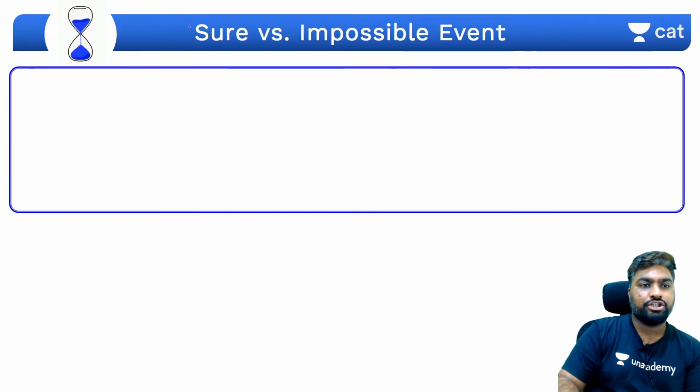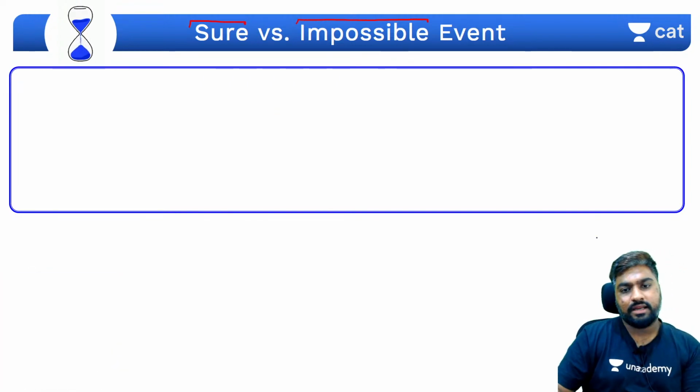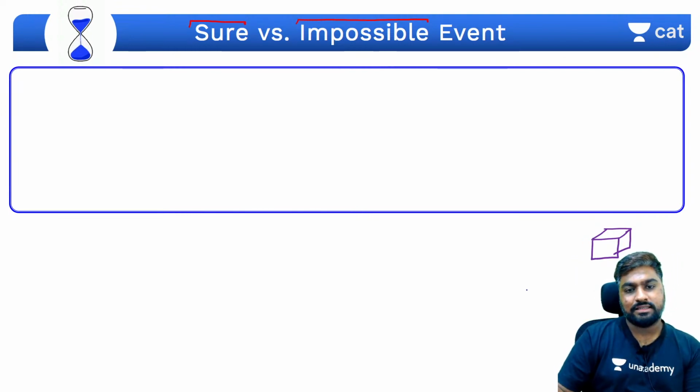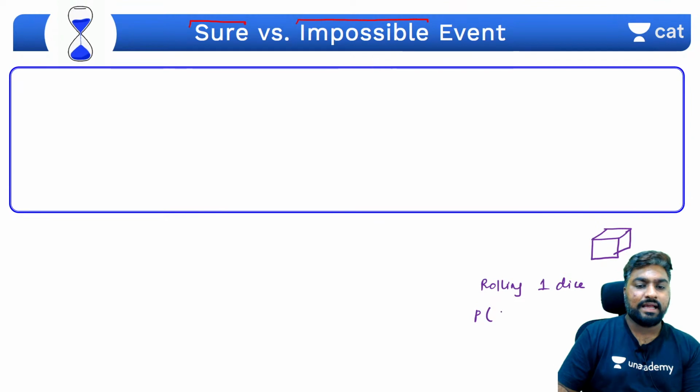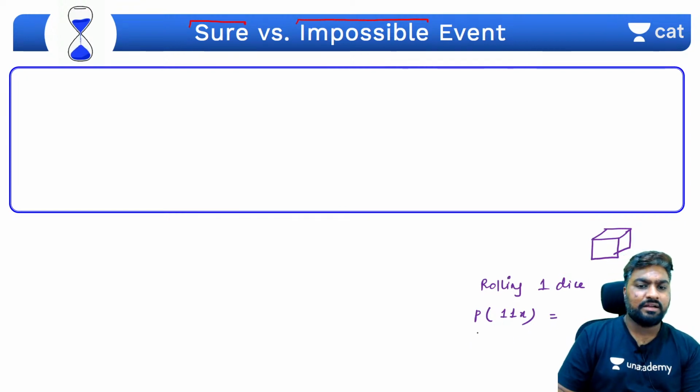Now let's talk about a sure versus an impossible event. I have a die in my hand. I roll this die. What are the chances that I will get a number that is divisible by 11, a multiple of 11? Quickly tell me, what will be the probability?